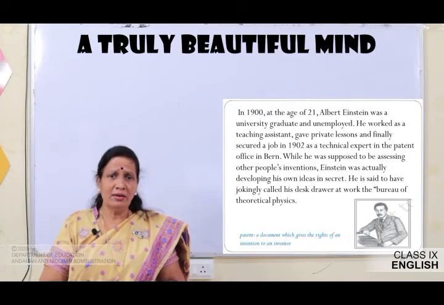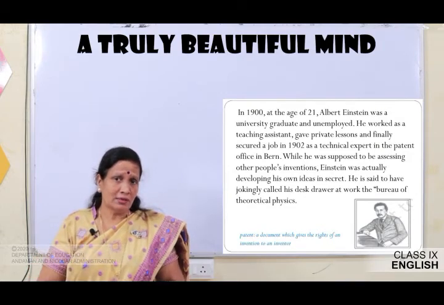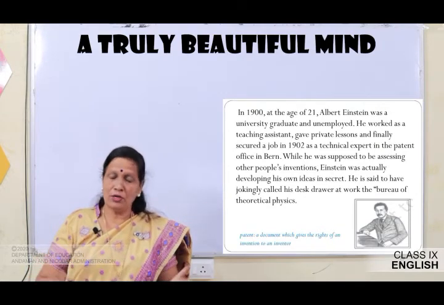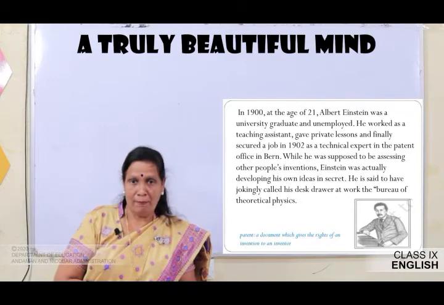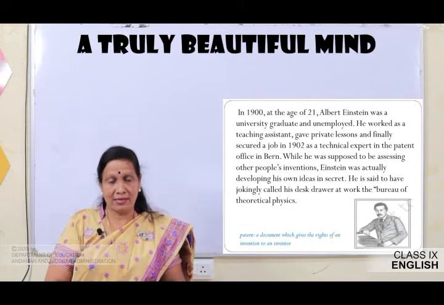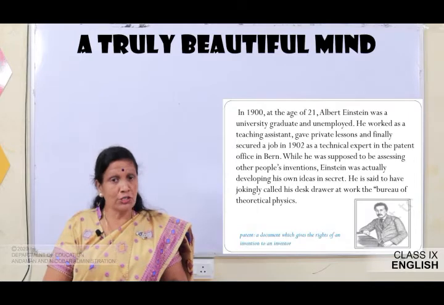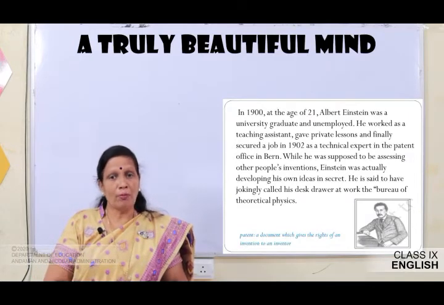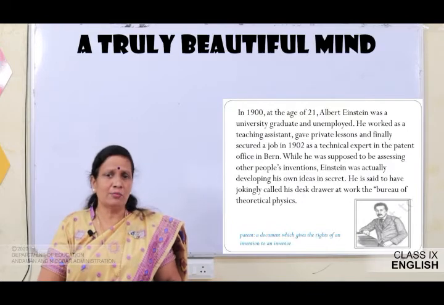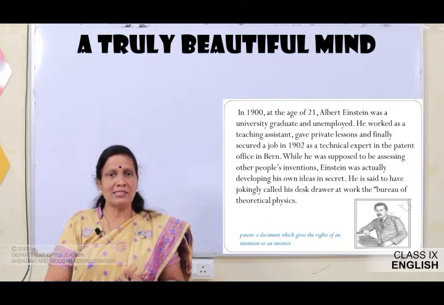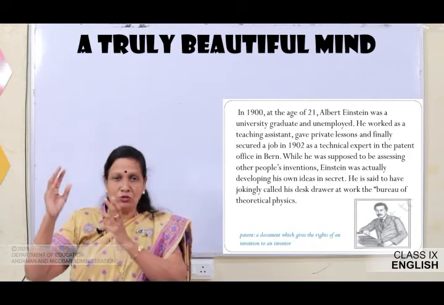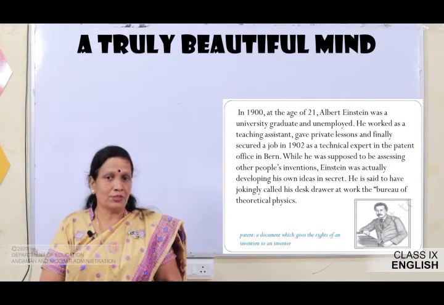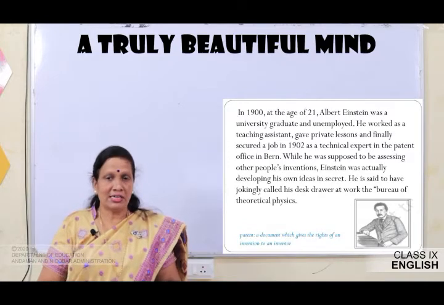So, in 1900, when Albert Einstein was 21 years old, he became a university graduate and he was unemployed, he did not have any job. So, he worked as a teaching assistant, he gave private lessons, private coaching, tuitions, and finally he got a job in 1902 as a technical expert in the patent office. Patent here means a document which gives the rights of an invention to an inventor. You know, that particular invention belongs to a particular person who had invented that.